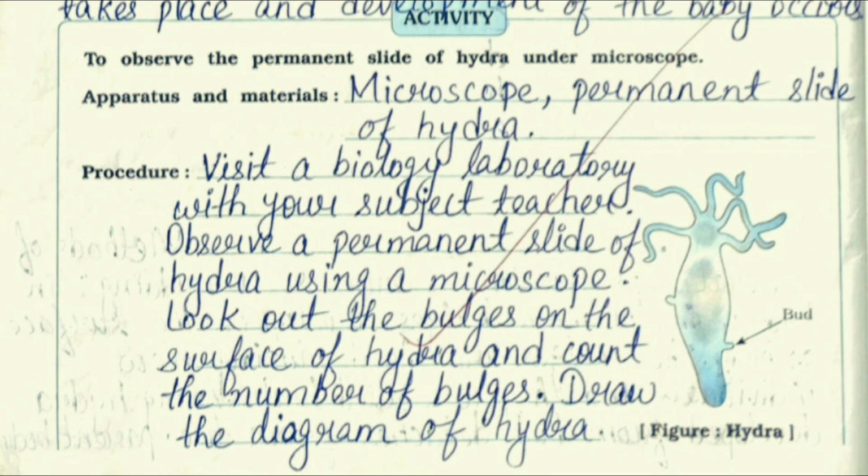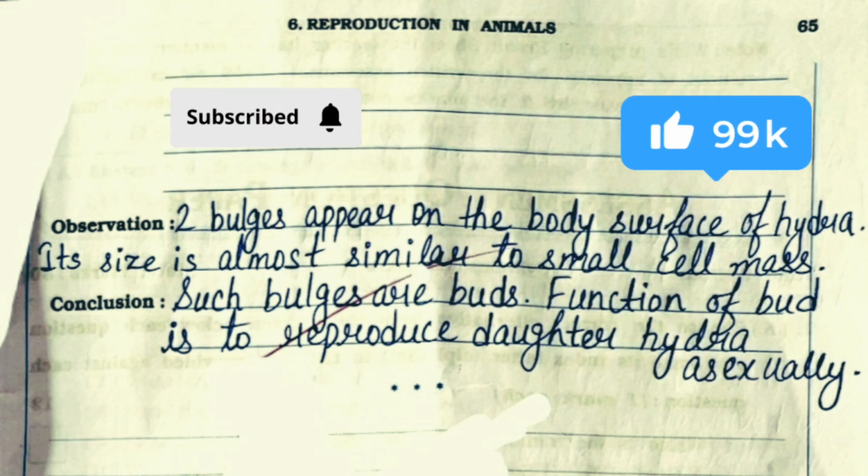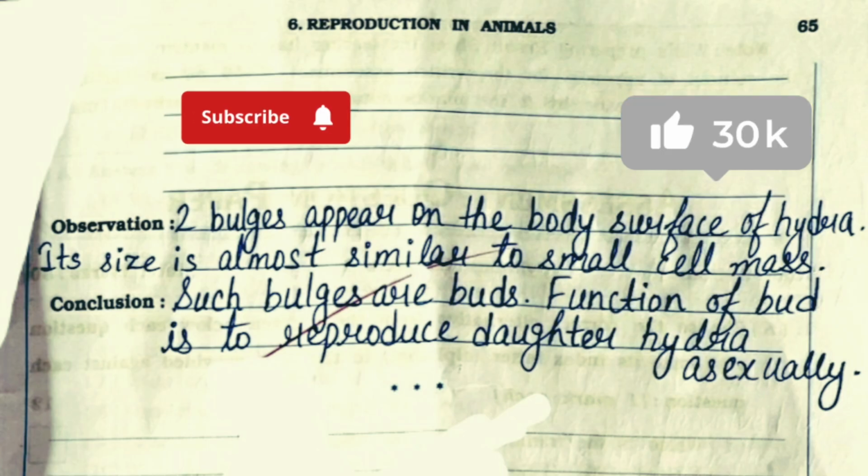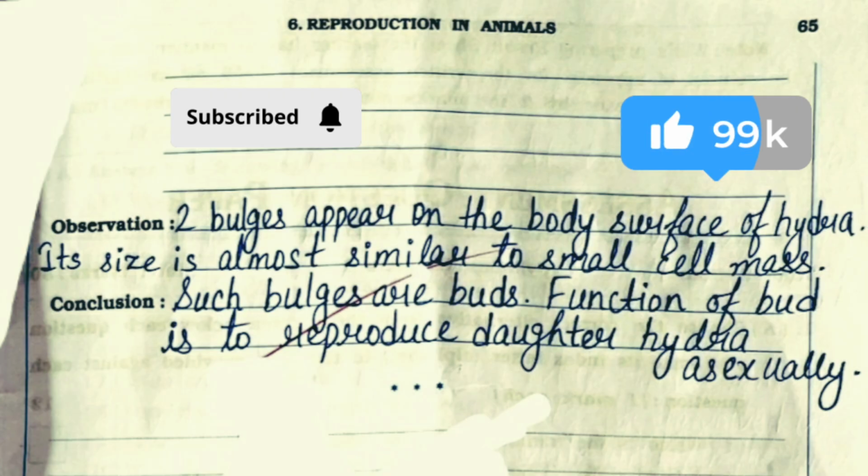Now the activity, to observe the permanent slide of hydra under a microscope. The apparatus and materials are a microscope and a permanent slide of hydra. And the procedure is, visit a biology laboratory with your subject teacher, observe a permanent slide of hydra using a microscope, look out for the bulges on the surface of hydra and count the number of bulges, and draw the diagram of hydra. And the observation is, two bulges appear on the body surface of hydra, its size is almost similar to a small cell mass. And the conclusion is, such bulges are buds. The function of a bud is to reproduce a daughter hydra asexually.